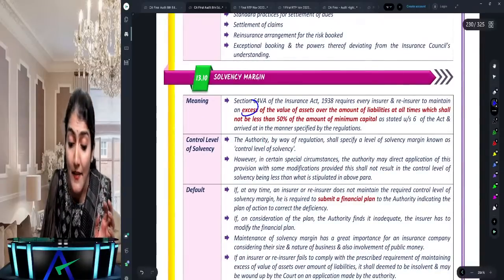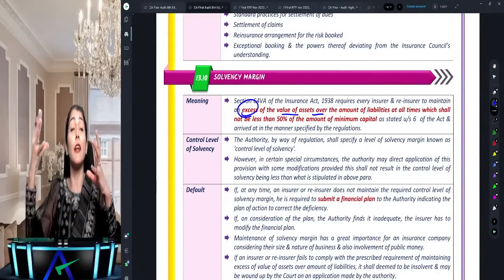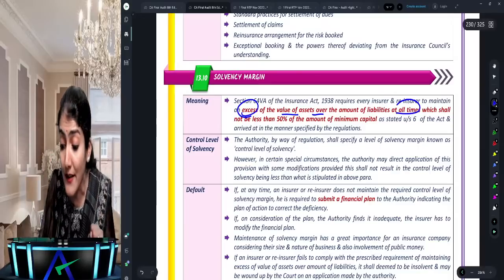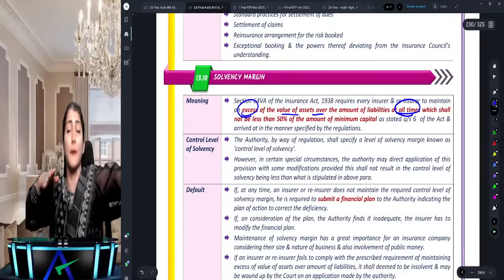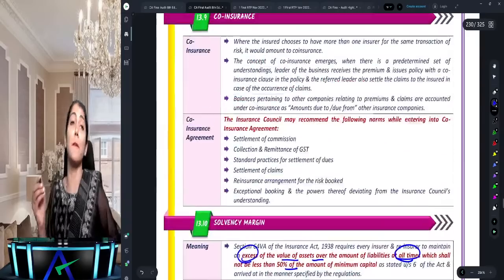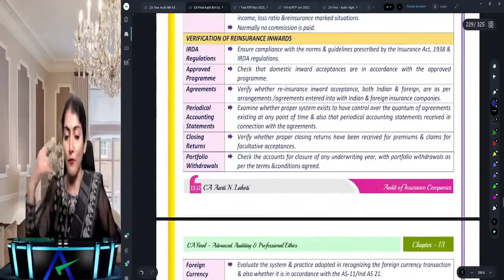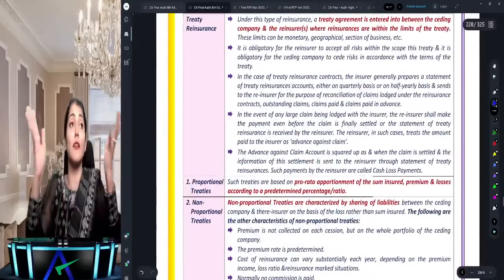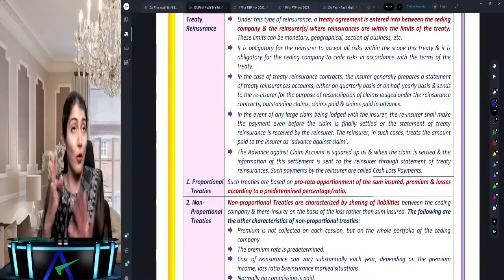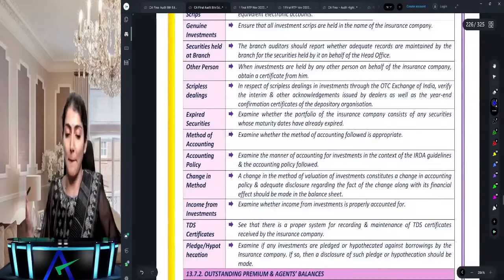Solvency margin is the excess of value of assets over the amount of liability, to be maintained by insurance companies at all times, not just at the end of the year, which shall not be less than 50% of the minimum paid up share capital. So solvency margin, excess of value of assets over the amount of liability, shall at all times not be less than 50% of the minimum paid up share capital.